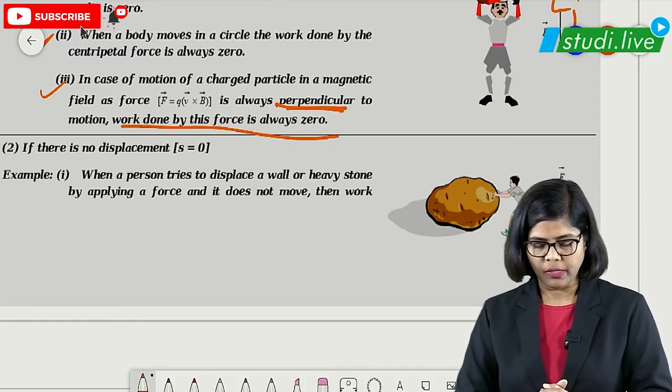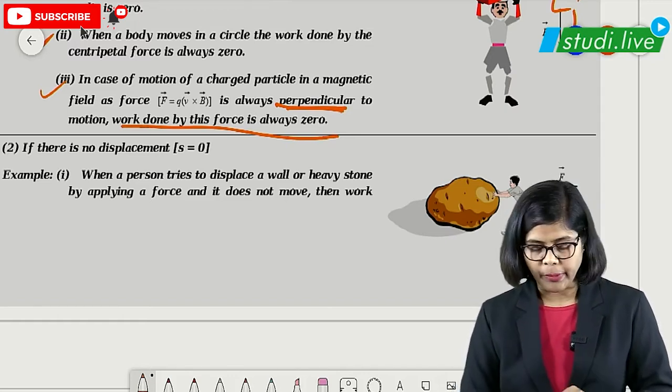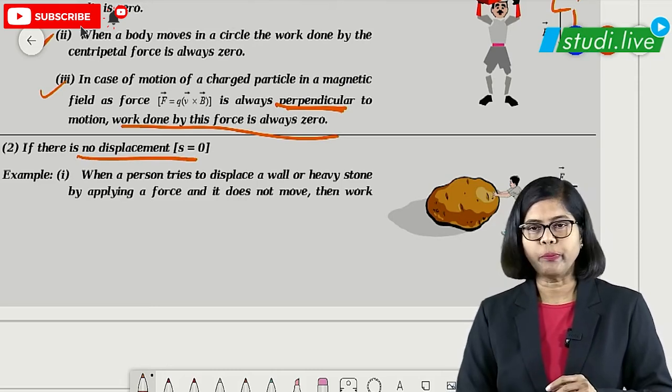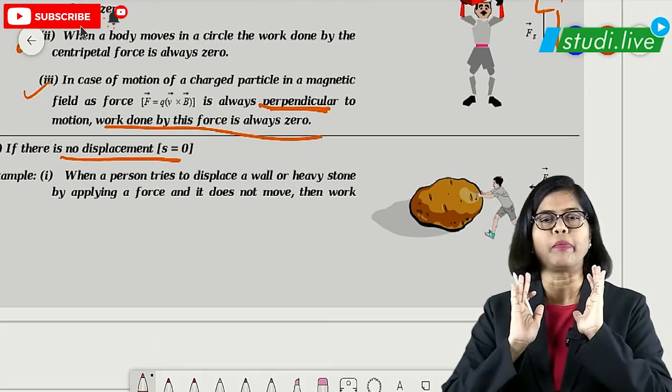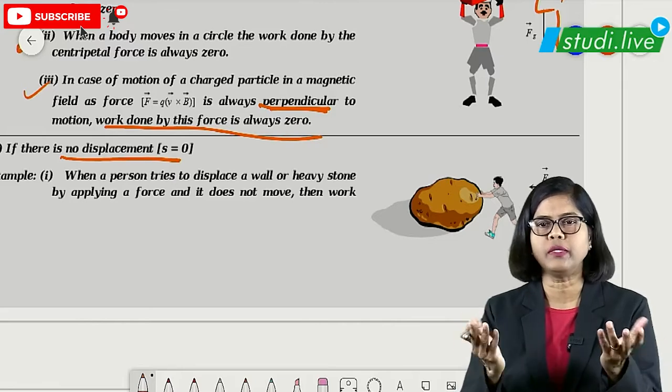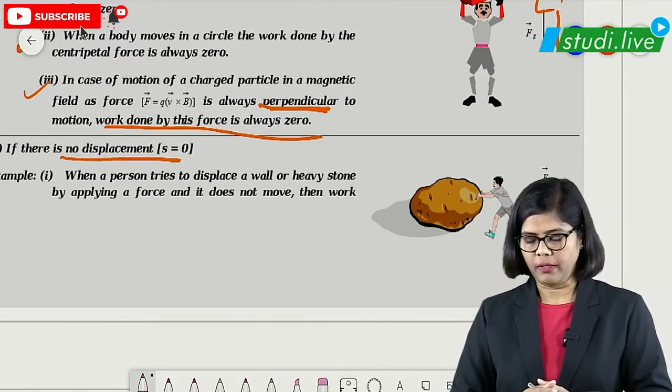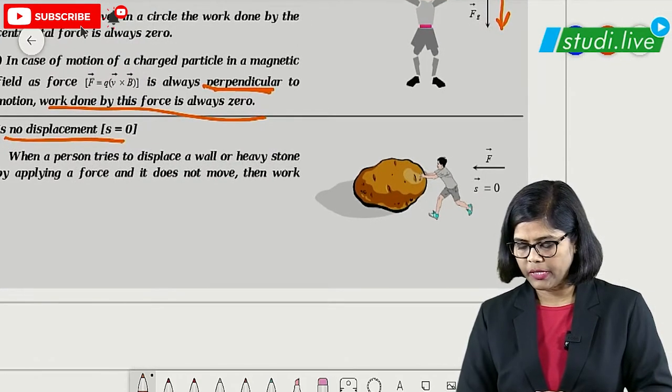So remember this. Now one more concept is there. Suppose there is no displacement at all. When does this happen? When you push a wall, right? When you apply force to the wall, the wall is not moving. There is no displacement. That means work is not done. 0 work done.